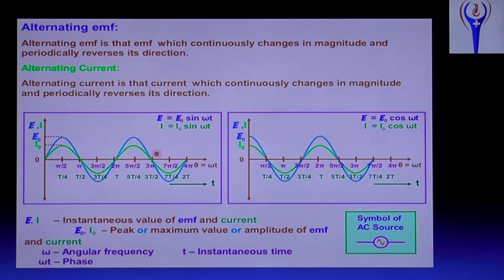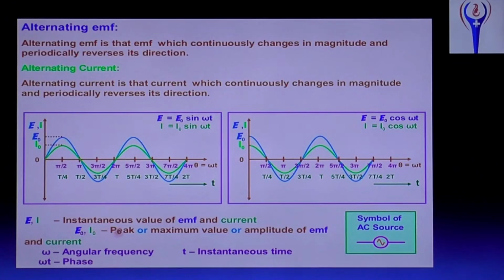What's the difference between these two curves? Both look like sinusoidal waves only, and this is a sine wave. Sine wave means, where is the value of sine 0? Sine 0 is 0, so it starts with 0. And what's the value of cos 0? 1. So at 0 it has the maximum value. So it looks like that. That is a cos wave. This is a cosine wave and this is a sine wave.